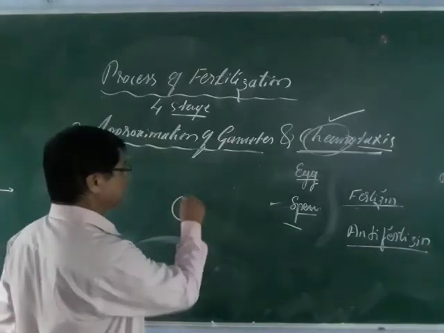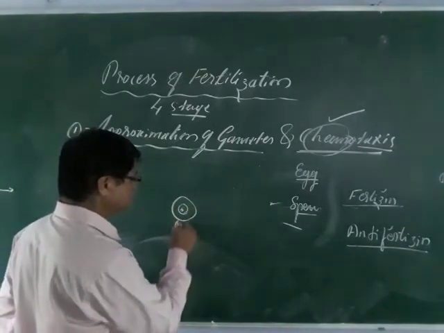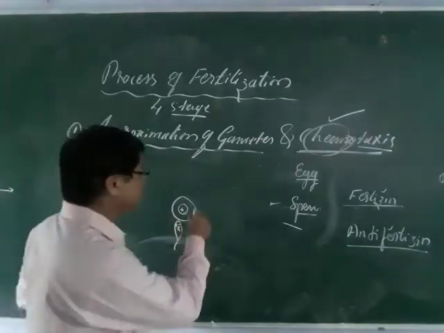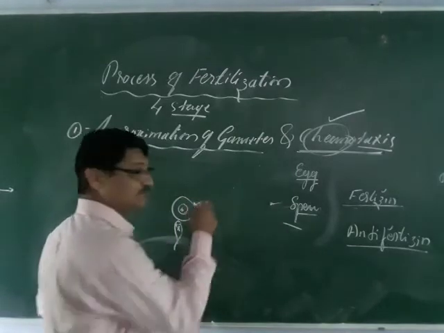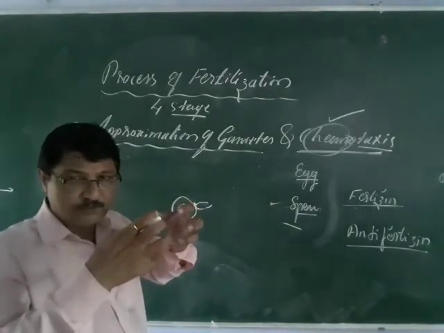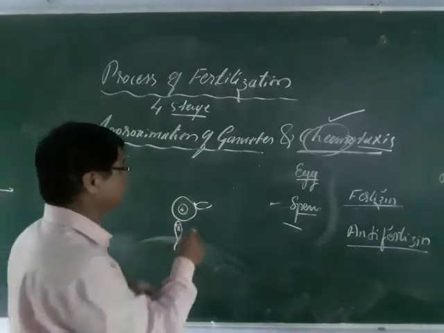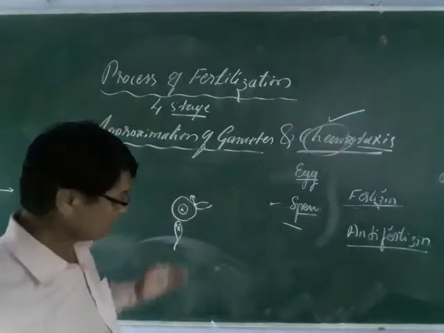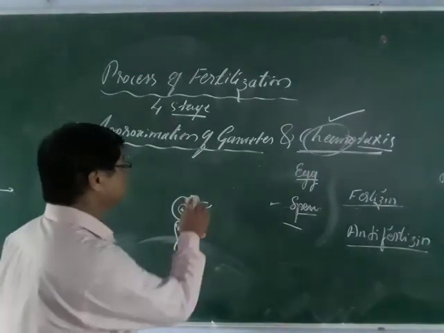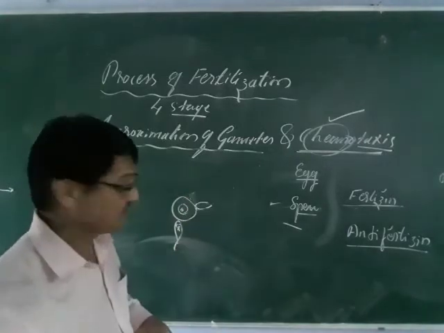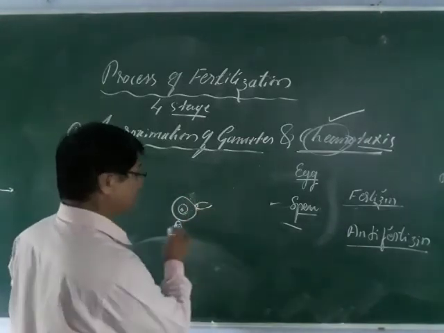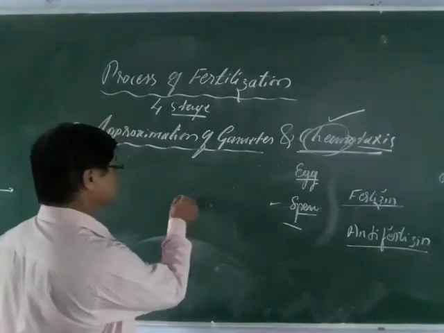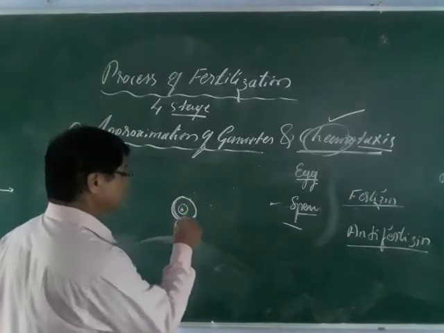Here this is the egg, and once the sperm has entered, by means of chemotaxis it immediately becomes sticky and agglutinates, and tries to fuse or penetrate. This agglutination is also nothing but the chemotaxis, the agglutination of the chemical, the sticky nature. This results in polyspermy. What is polyspermy here? If you consider this is the egg, with the egg membrane.